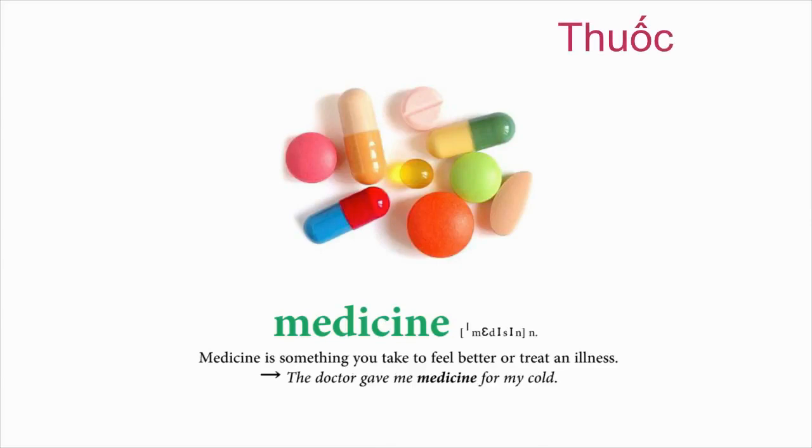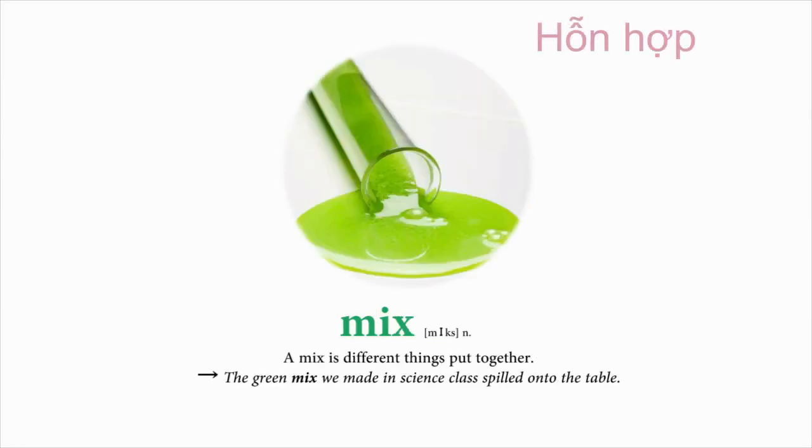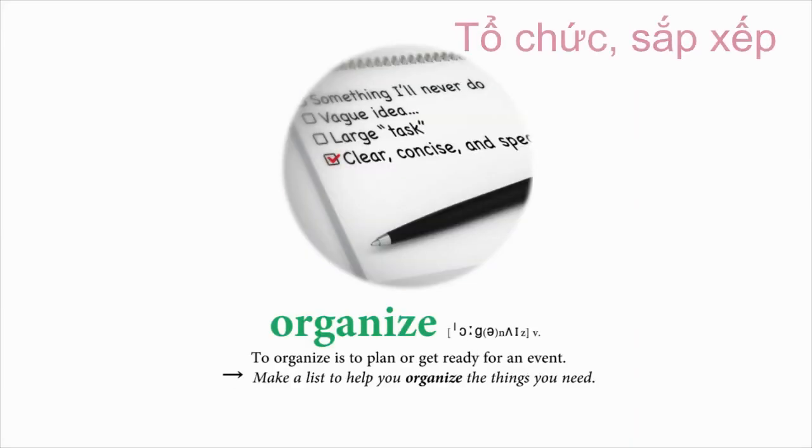Medicine. Medicine is something you take to feel better or treat an illness. The doctor gave me medicine for my cold. Mix. A mix is different things put together. The green mix we made in science class spilled onto the table. Organize. To organize is to plan or get ready for an event. Make a list to help you organize the things you need.